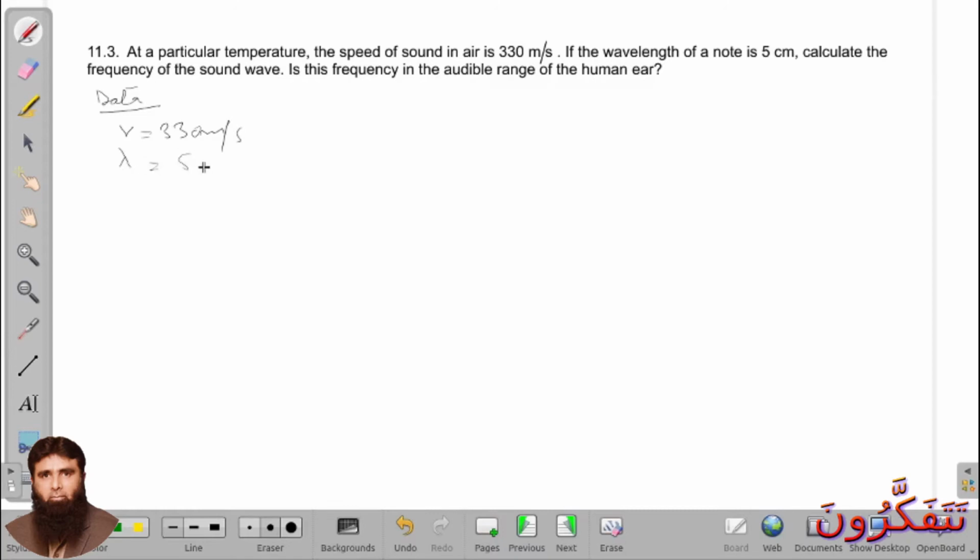Now see here, in this question two systems of units are used. Velocity is given in meter per second and wavelength is given in centimeters. So what we have to do, we convert this centimeter into meter, so it will become 0.05 meters. Now, all of you know the formula we have to use here: V is equal to F lambda.